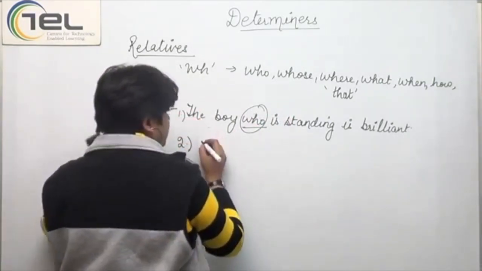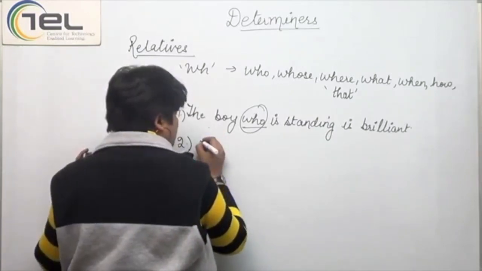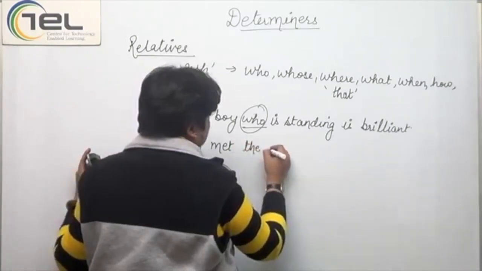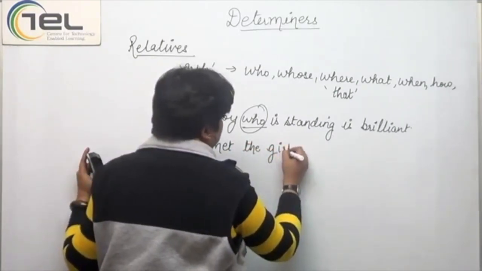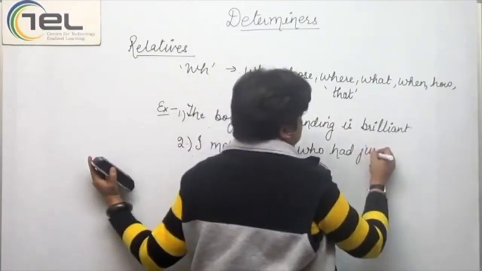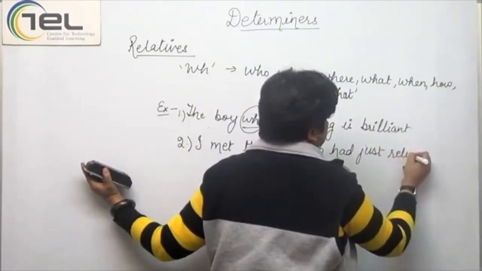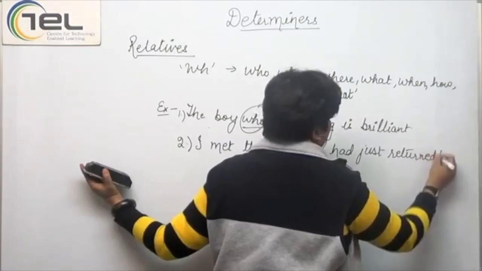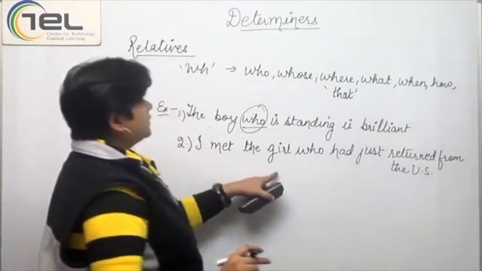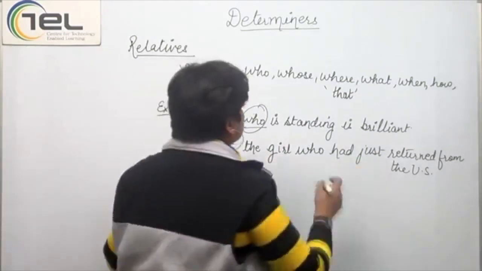Next sentence that we have here is: I met the girl who had just returned from the US.